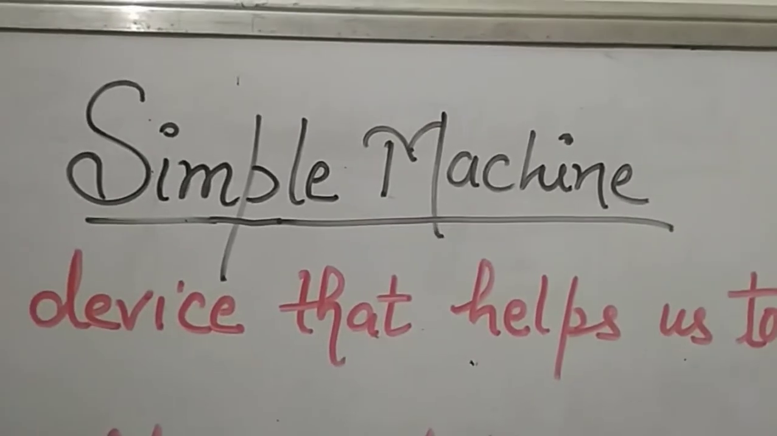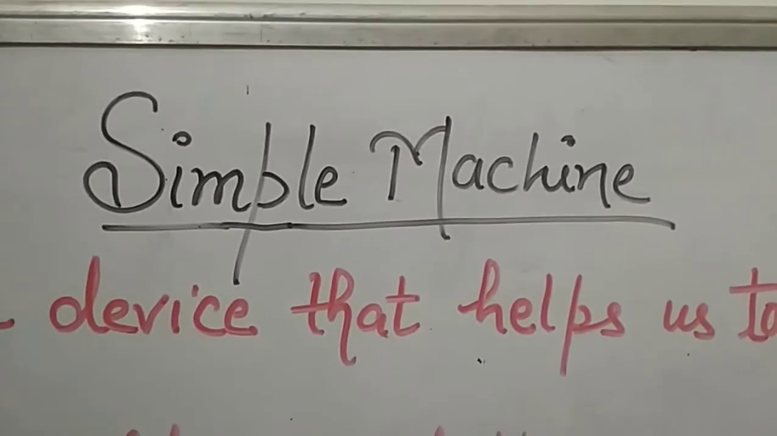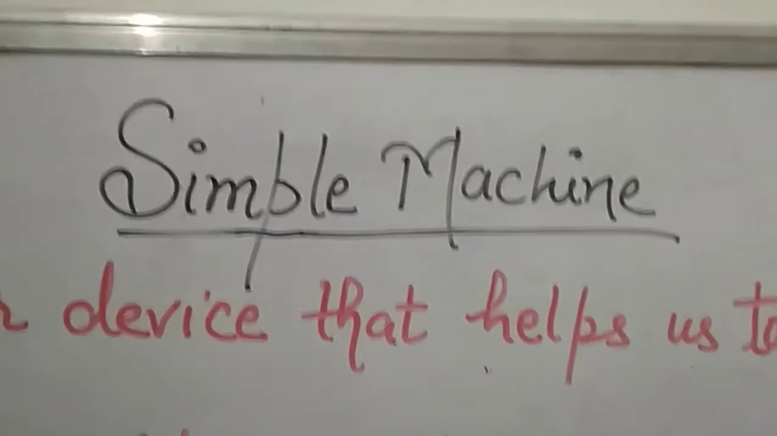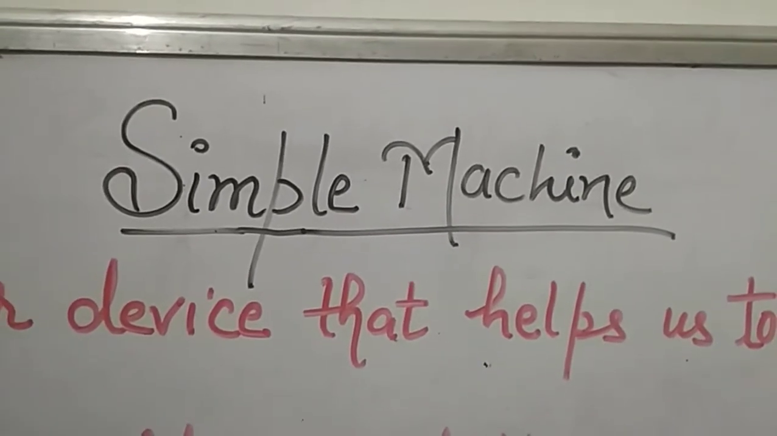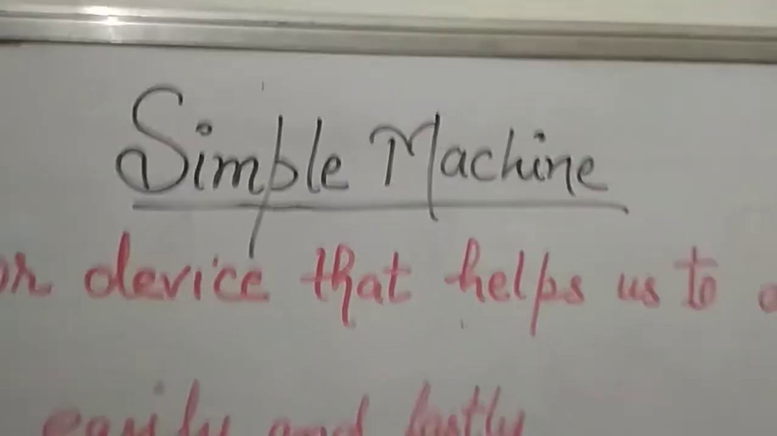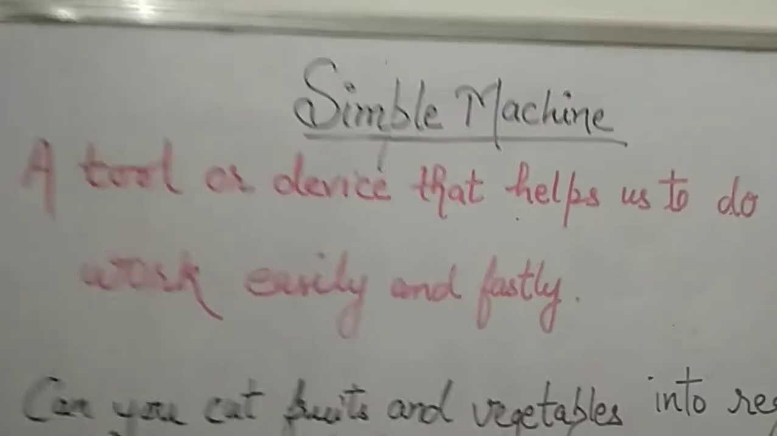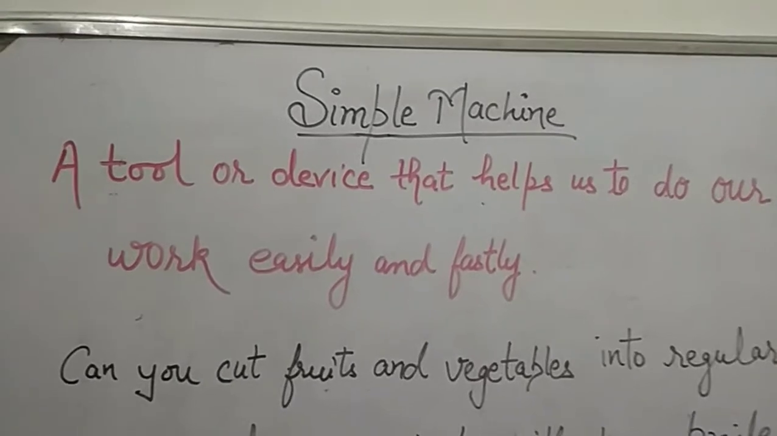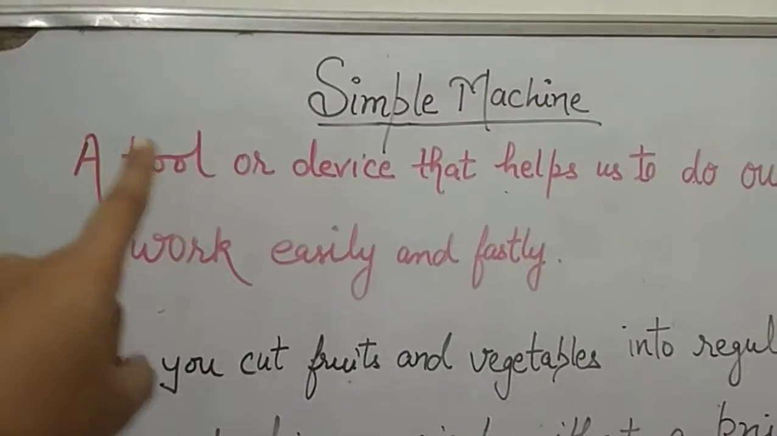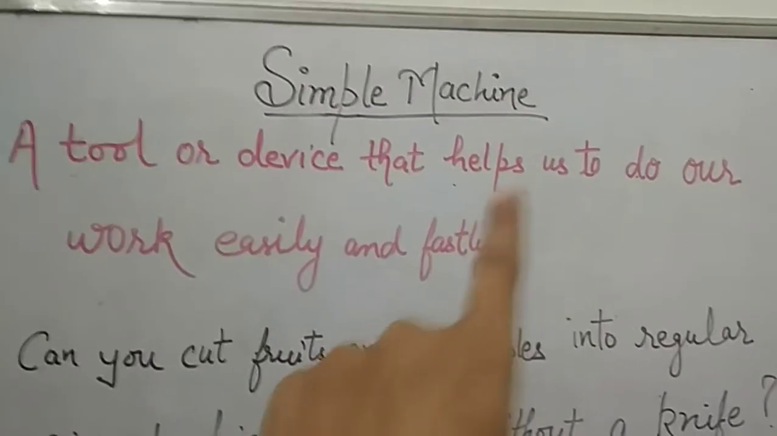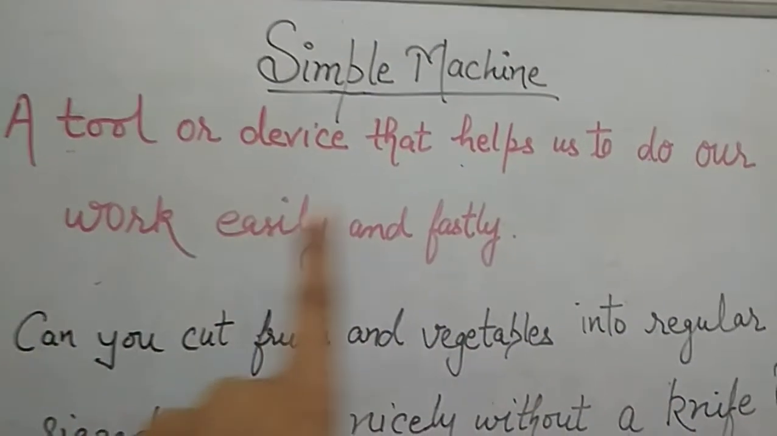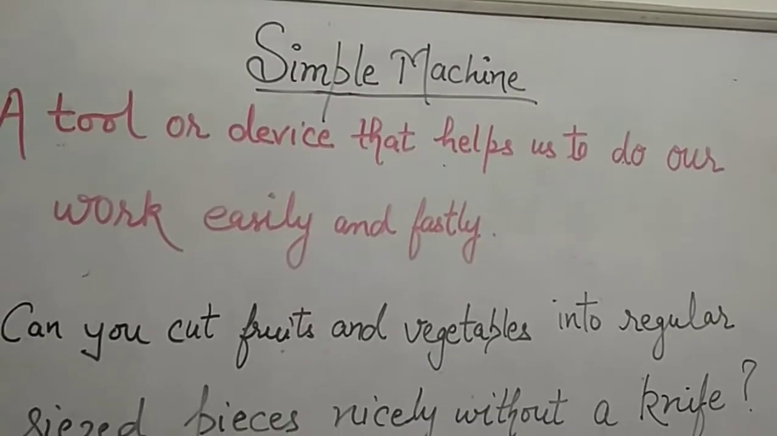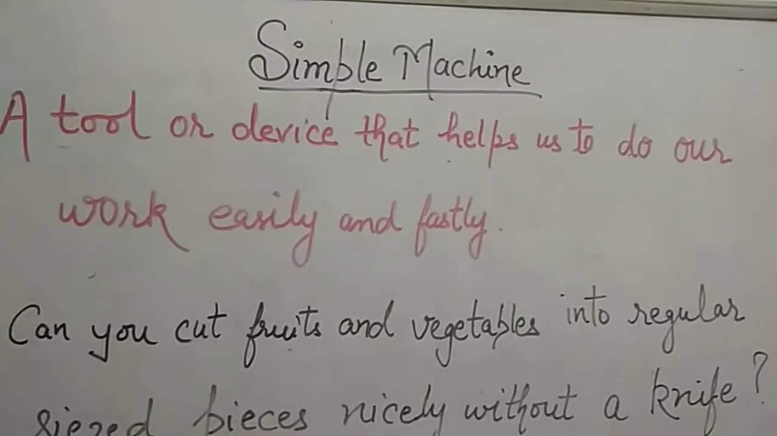Hello students, today I am going to start a new chapter, that is simple machine. So first of all, what is a machine or simple machine? I have written the definition here. A simple machine is a tool or device that helps us to do our work easily and fast. So a machine makes our work easier and faster.